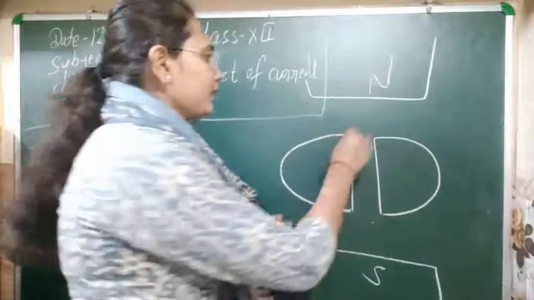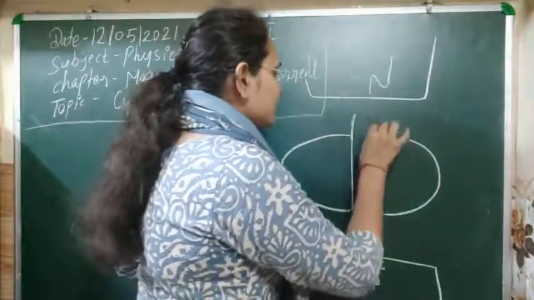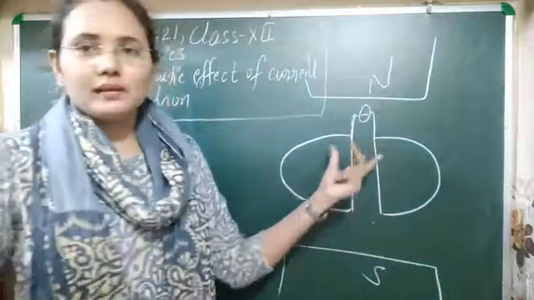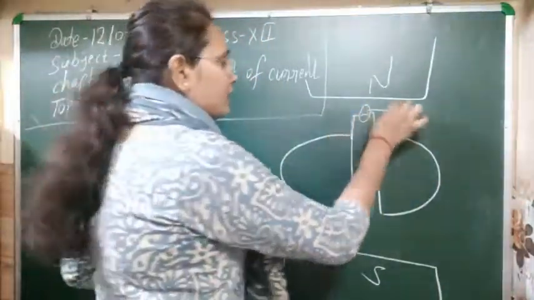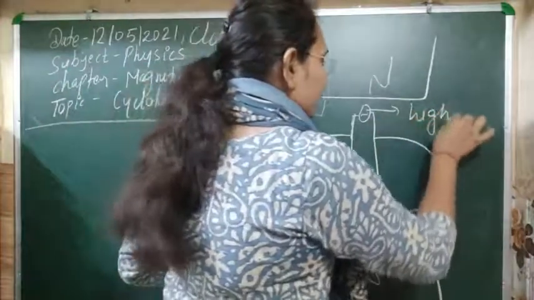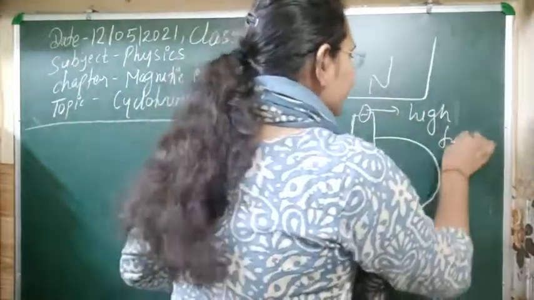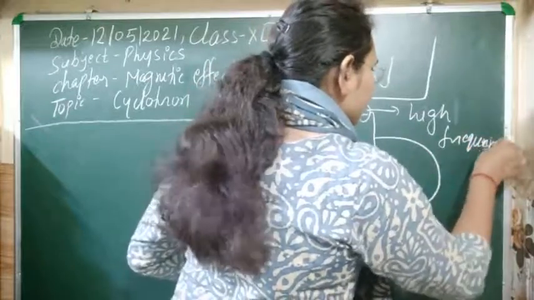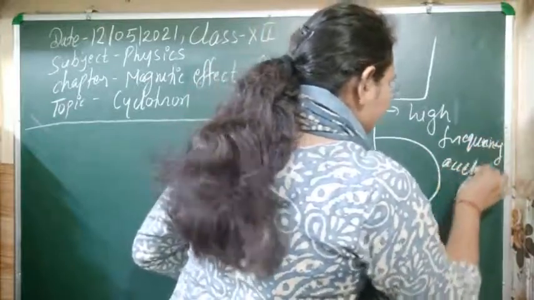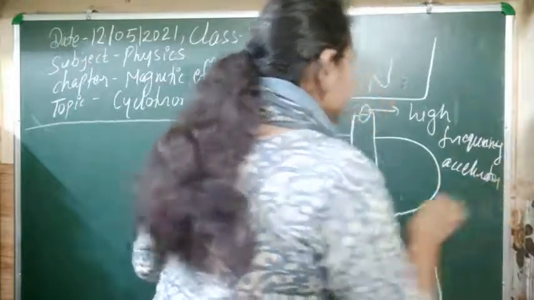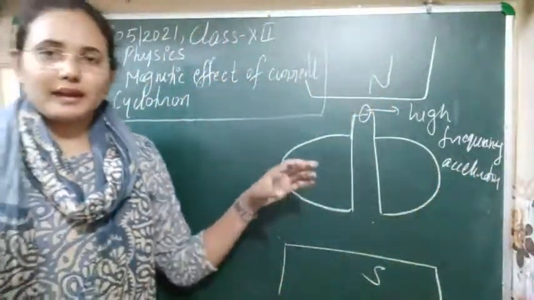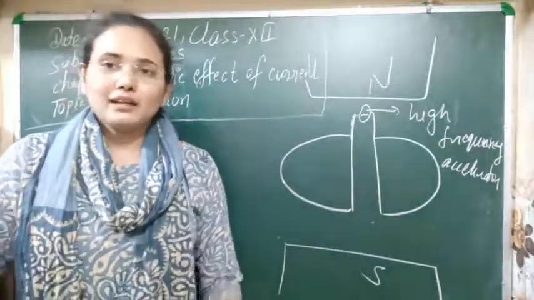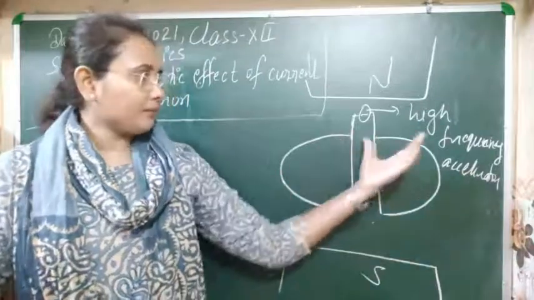Also, these Ds we are connecting with a high potential source here, or you can say a high frequency accelerator. As you know, the electric field can accelerate the particle, that can change its speed easily.